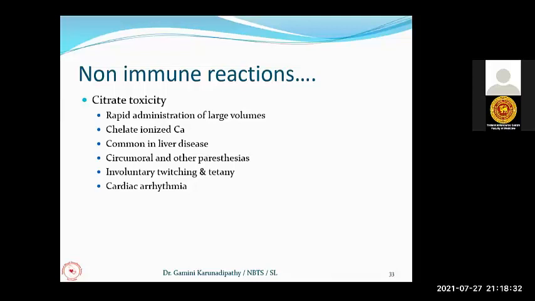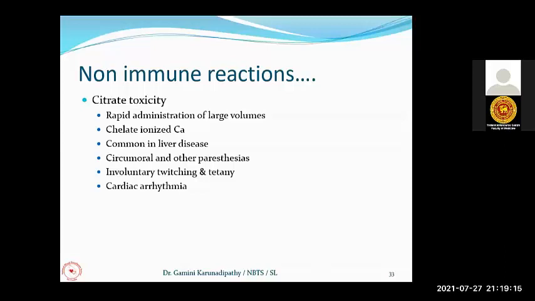The next common transfusion reaction is citrate toxicity. You know that we collect blood into an anticoagulant preservative solution. Donor blood will contain this anticoagulant preservative solution. Here we use citrate as an anticoagulant to prevent the coagulation of the blood collected from the donor. So this citrate will be in the plasma component. If anyone receives a large volume of plasma, they can get a large dose of citrate.